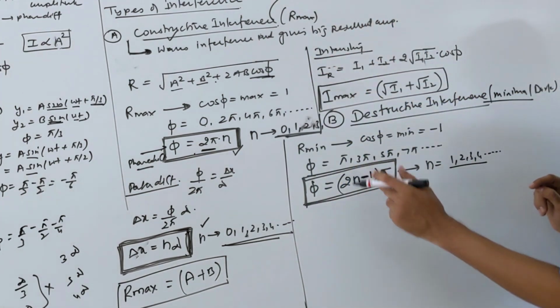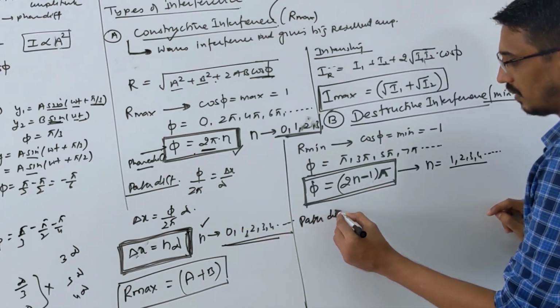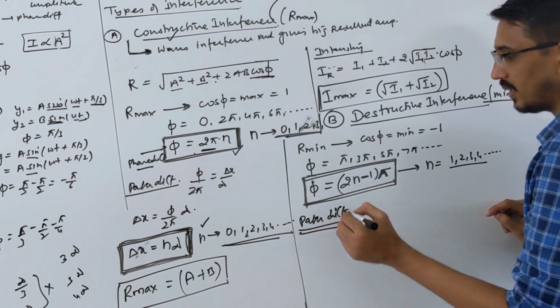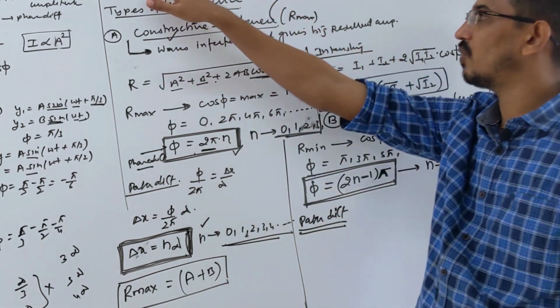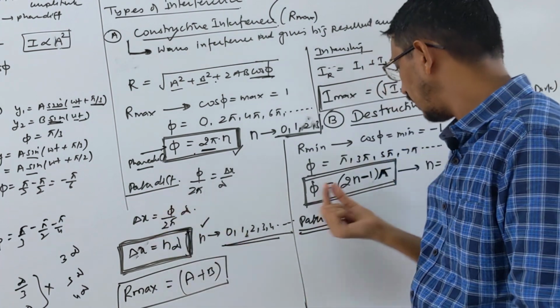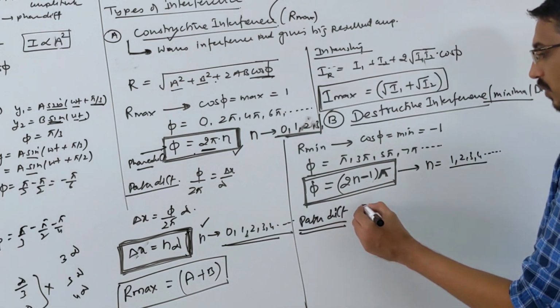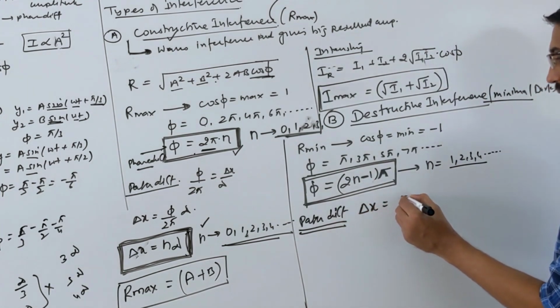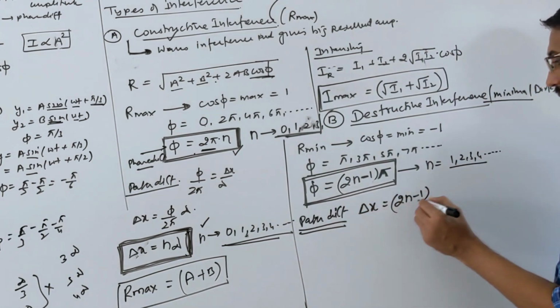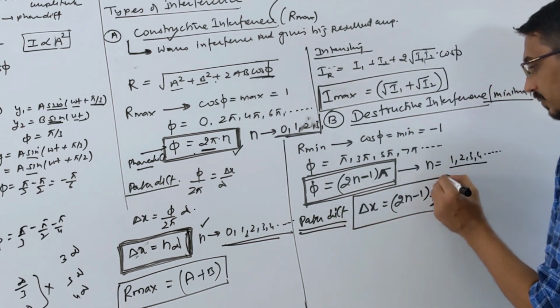Okay, suppose you want to write the same answer in terms of path difference. What should be the path difference? Same procedure, we will write the same formula only, del x is equal to phi upon 2 pi into lambda. Phi is again (2n minus 1) into pi. Pi gets cancelled, so your path difference del x should be (2n minus 1) lambda by 2. It should be a multiple of that.